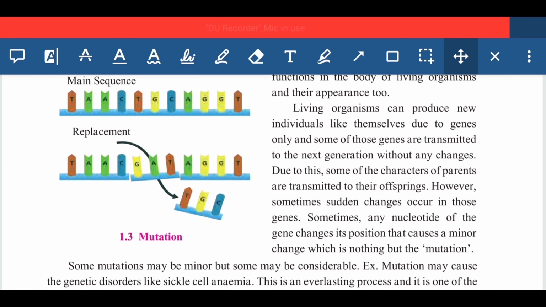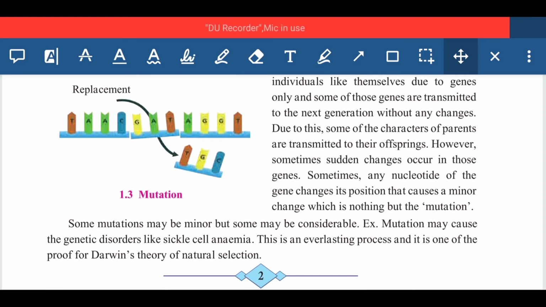Now next, a living organism can produce a new individual like themselves due to the genes only, and some of those genes are transmitted to the next generation without any changes, and due to this some of the characters of the parents are transmitted to their offspring. However, sometimes sudden changes occur in those genes.